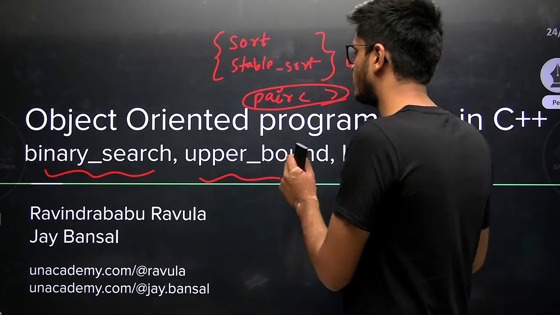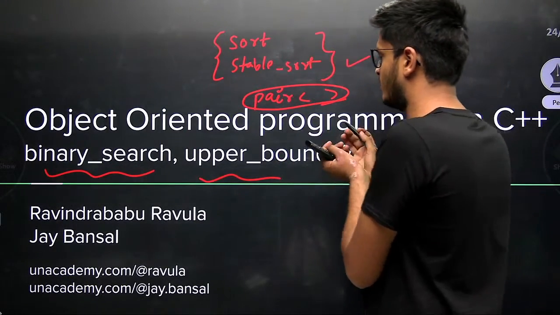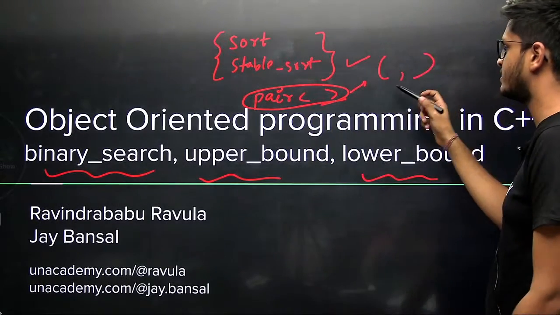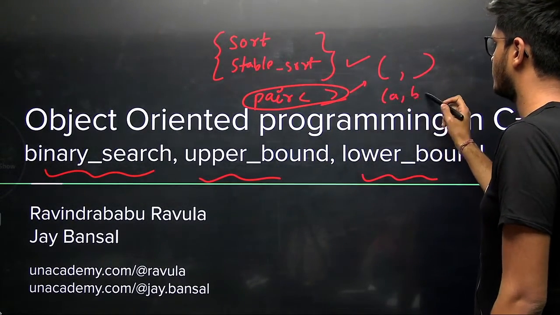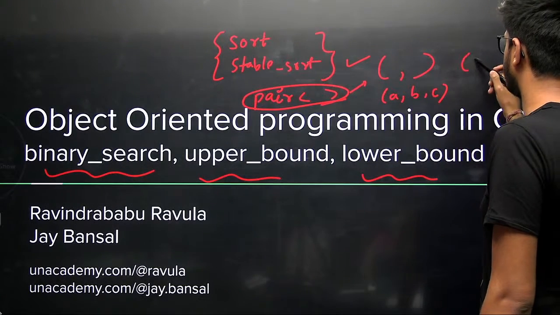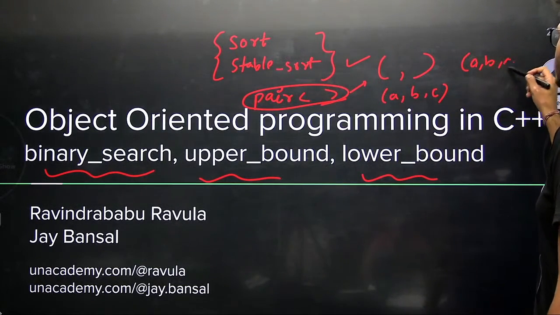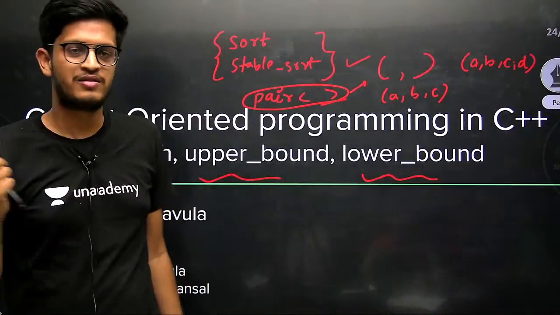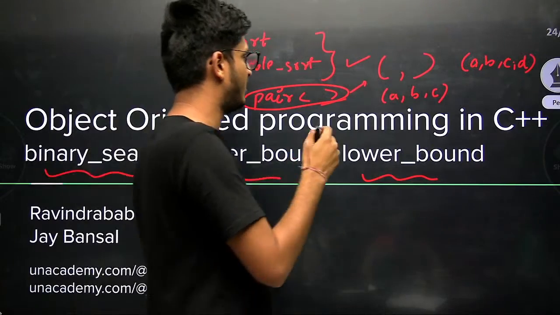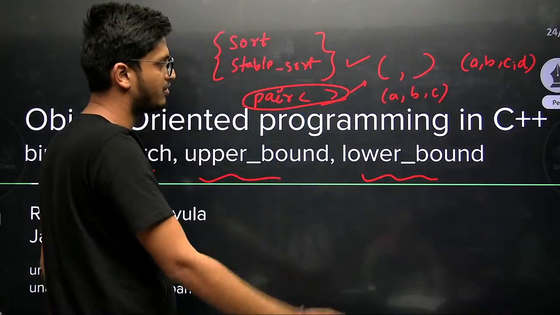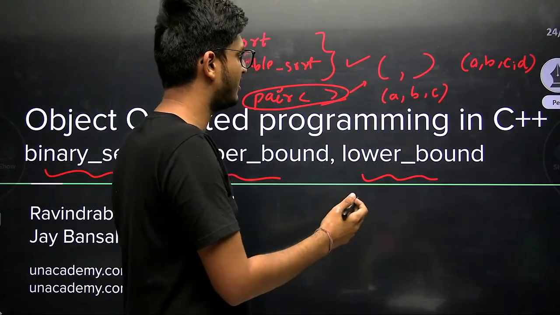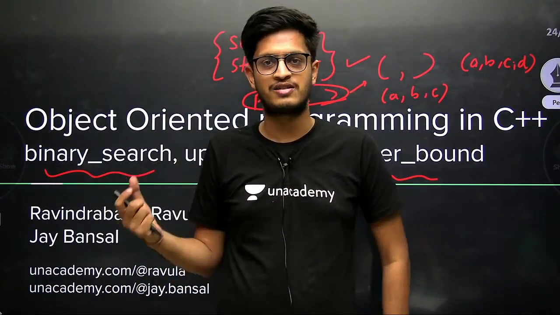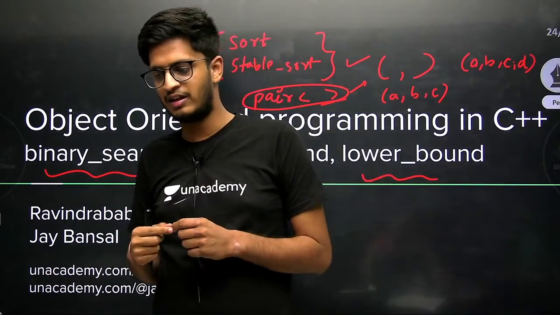So if you want to create tuples basically, which means tuples of size 2, pairs, or triplets, or even quadruples of size 4, if you want to create anything of fixed size, then you can use the pair. After pair finishes, things will be more clear. Because when we create a vector of pairs or a vector of vectors, to sort them we have to write comparator functions. So we will do the demo sessions for it.